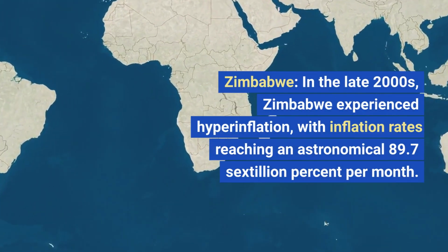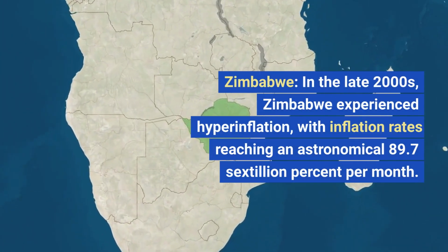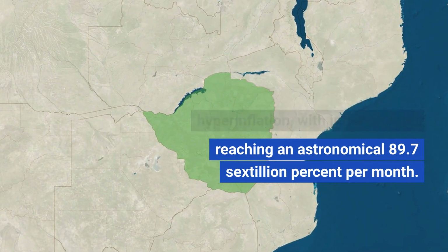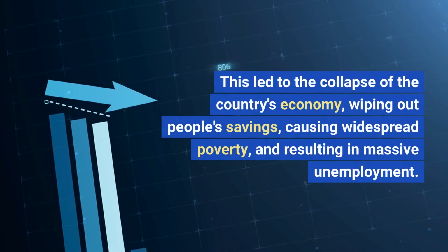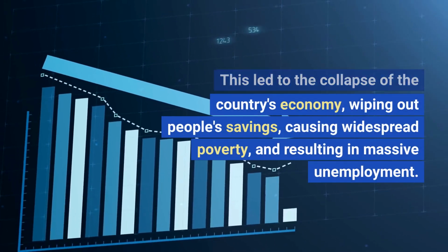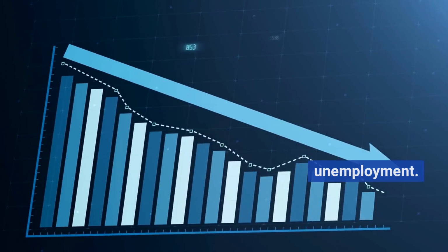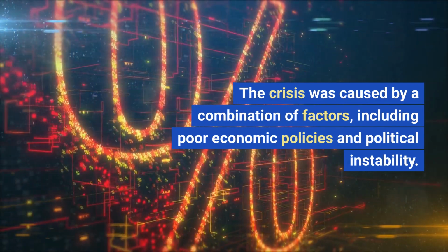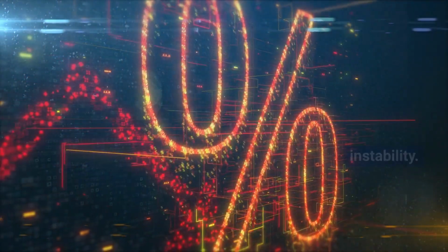Zimbabwe. In the late 2000s, Zimbabwe experienced hyperinflation, with inflation rates reaching an astronomical 89.7 sextillion% per month. This led to the collapse of the country's economy, wiping out people's savings, causing widespread poverty, and resulting in massive unemployment. The crisis was caused by a combination of factors, including poor economic policies and political instability.